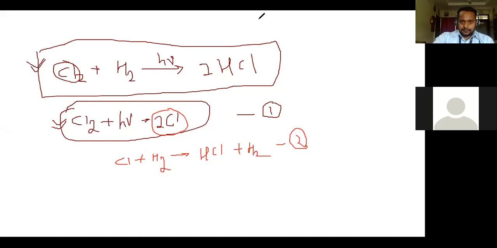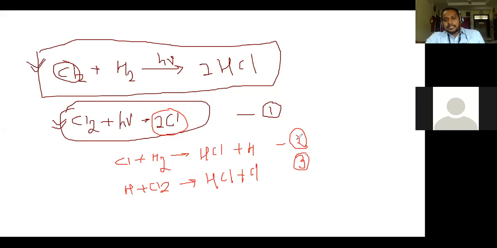Similarly, the hydrogen atom that is formed in the second step further reacts with another molecule of chlorine, and it leads to formation of HCl plus chlorine atom, right? And suppose you just consider this is the third step.